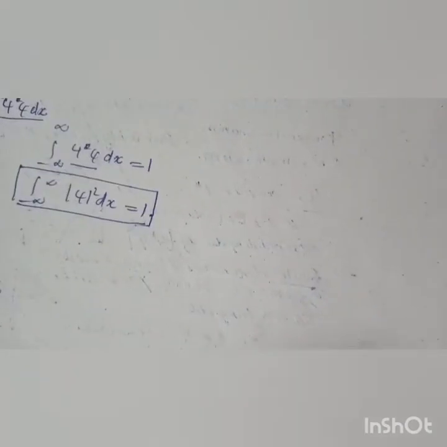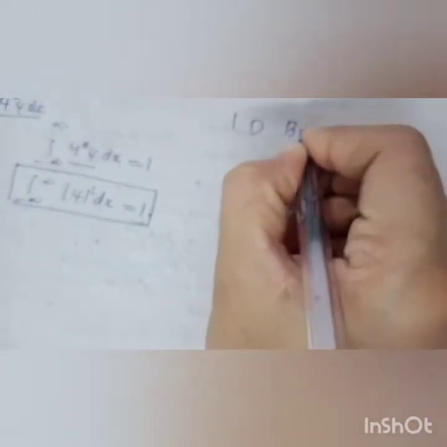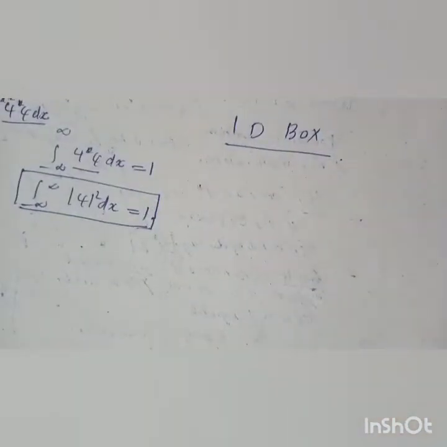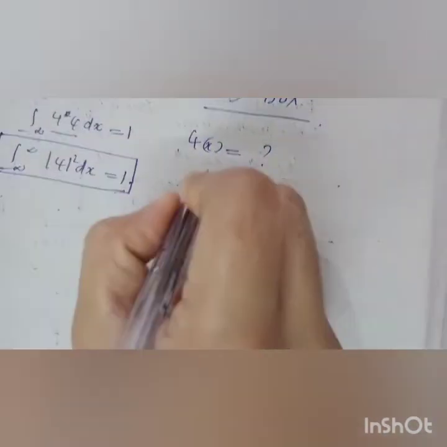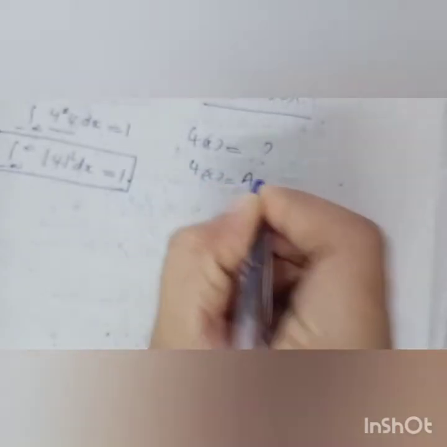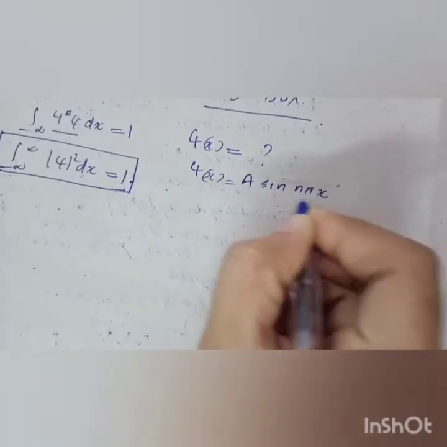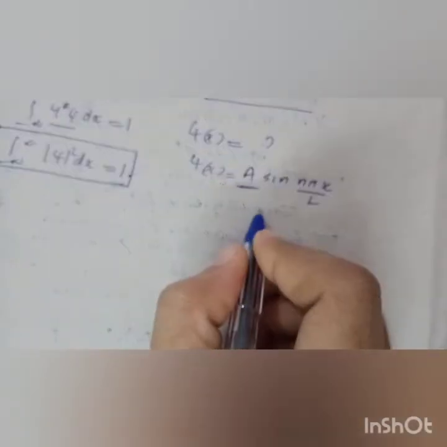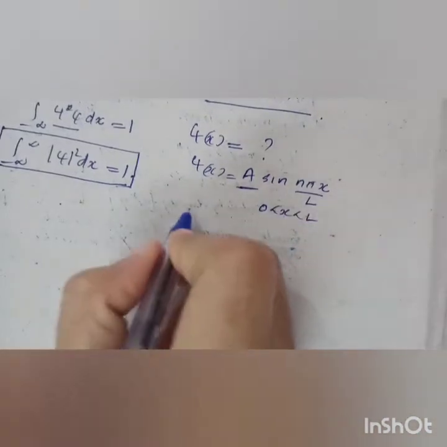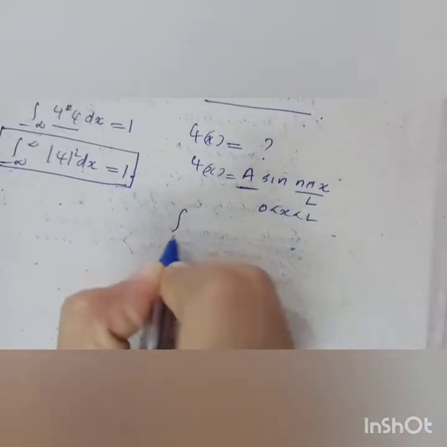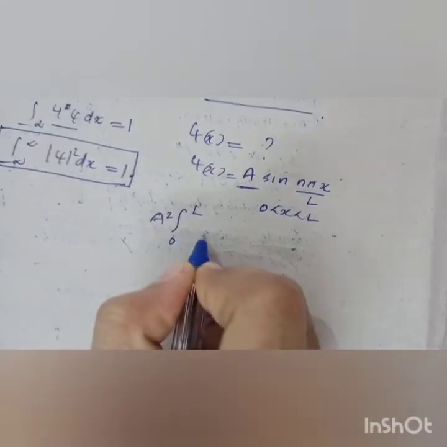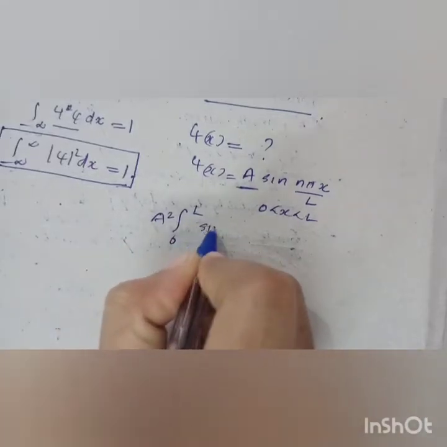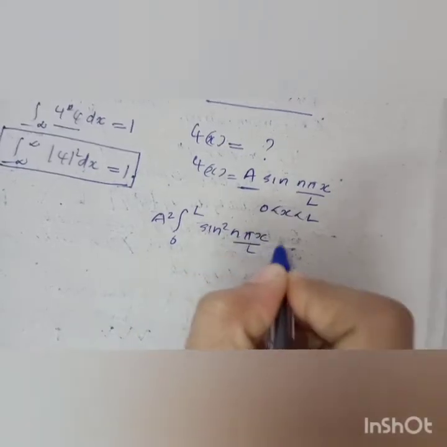So when we talk about the one dimension box, it is very important in quantum mechanics. In this one dimension box, we have to find psi of x. Psi of x is equal to A sine n pi x divided by L. So we have to find the normalization constant for x from 0 to L. So we have to integrate from 0 to L, A square, since psi star psi is mod psi square, so A square sine square n pi x divided by L dx.